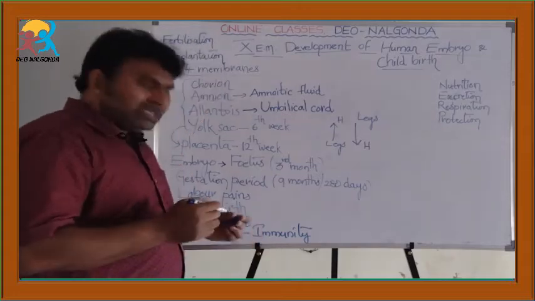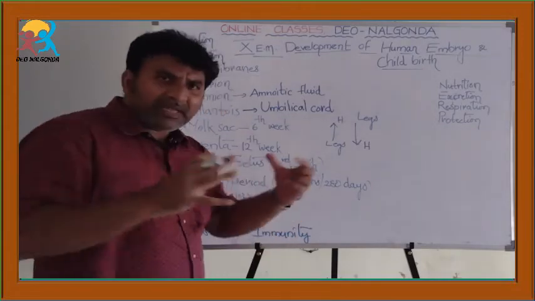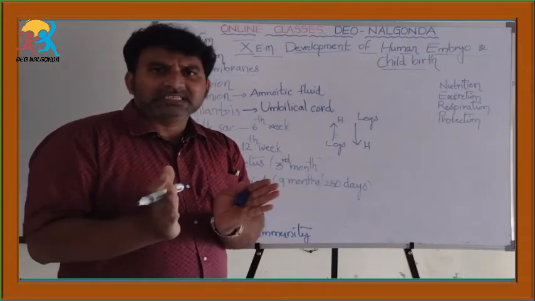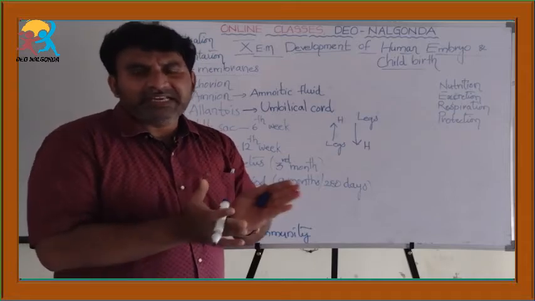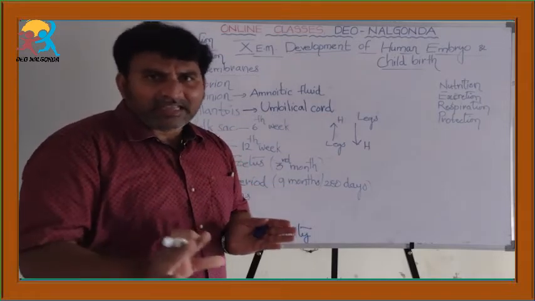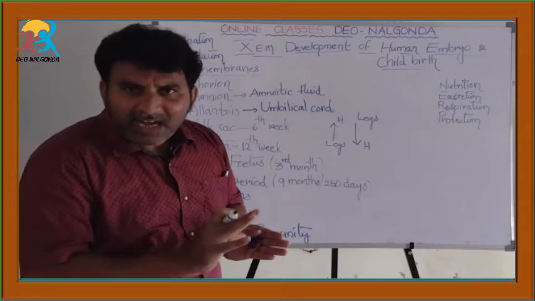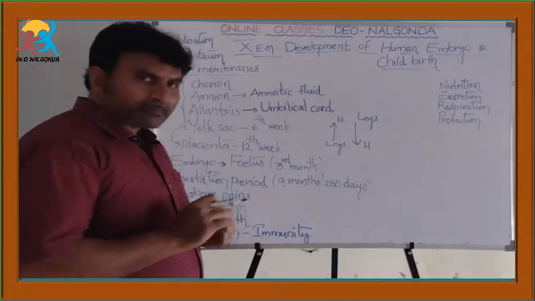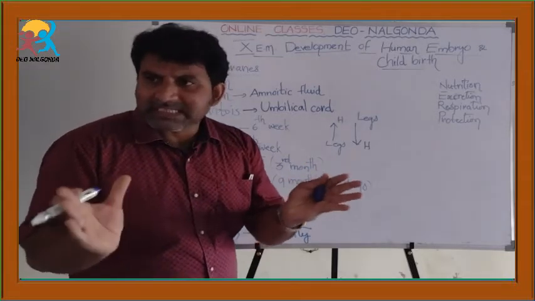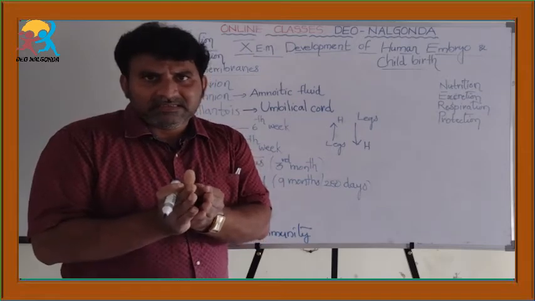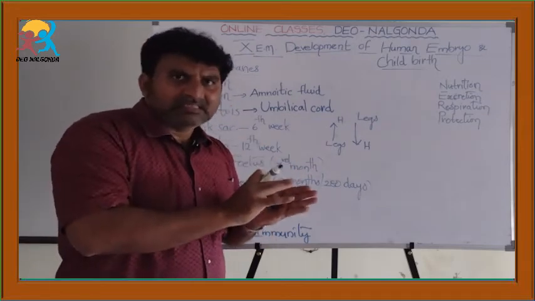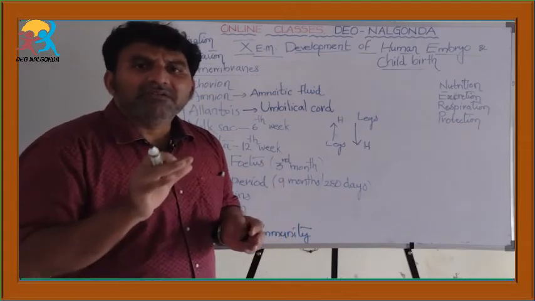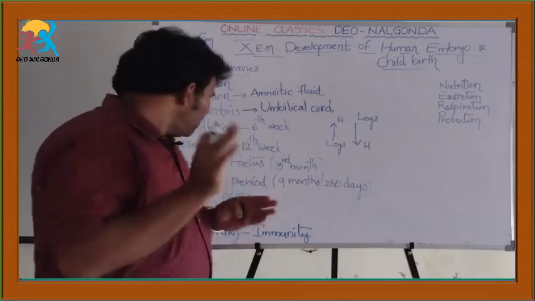So, the labor pains continue and the muscles of the uterus push the fetus hard, sending it out of the mother's womb through the vagina. When the muscles of the uterus contract, they send out the fetus, that is the baby, to the outer world through the vagina of the mother.